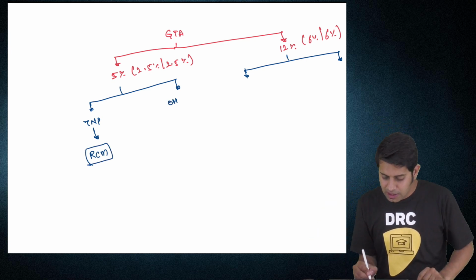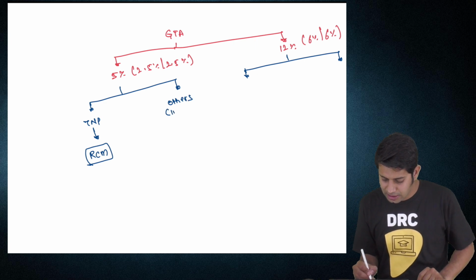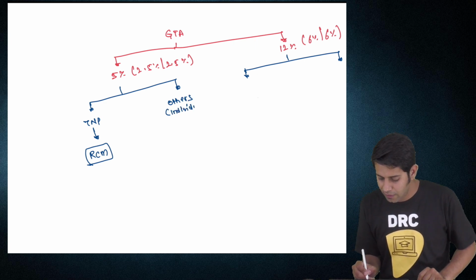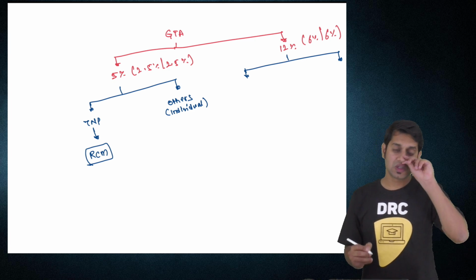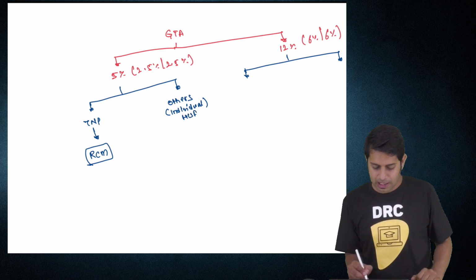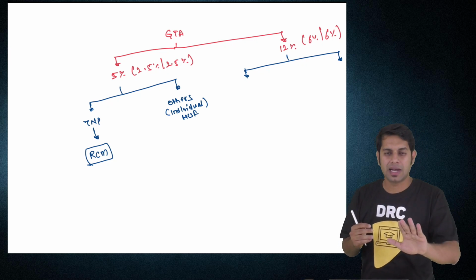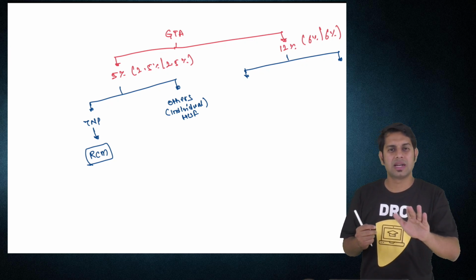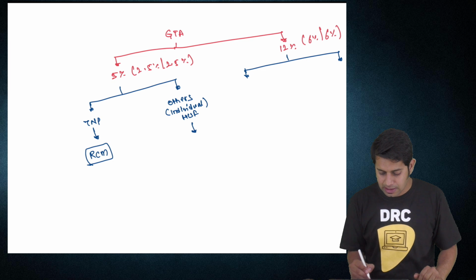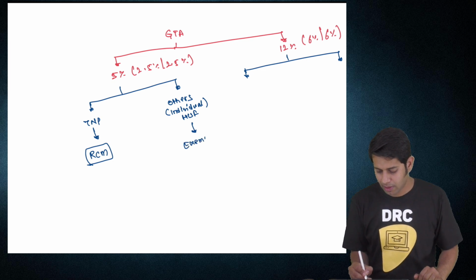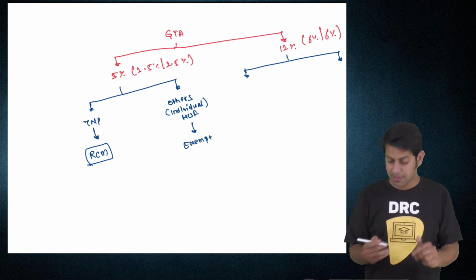If a GTA opting to pay tax at 5% provides services to any person other than the 7 notified person, such as individual, HUF, etc., then it is exempt. It is exempt as per exemption provision.